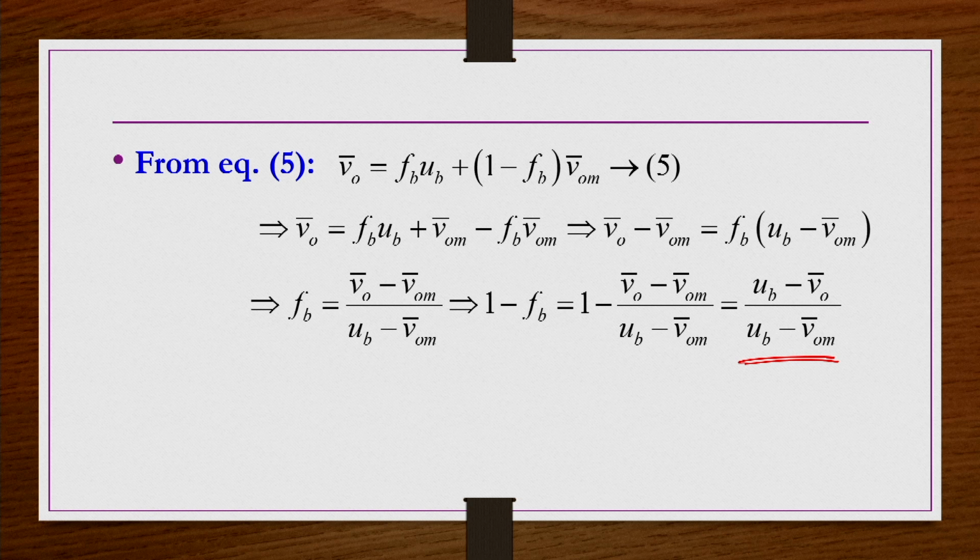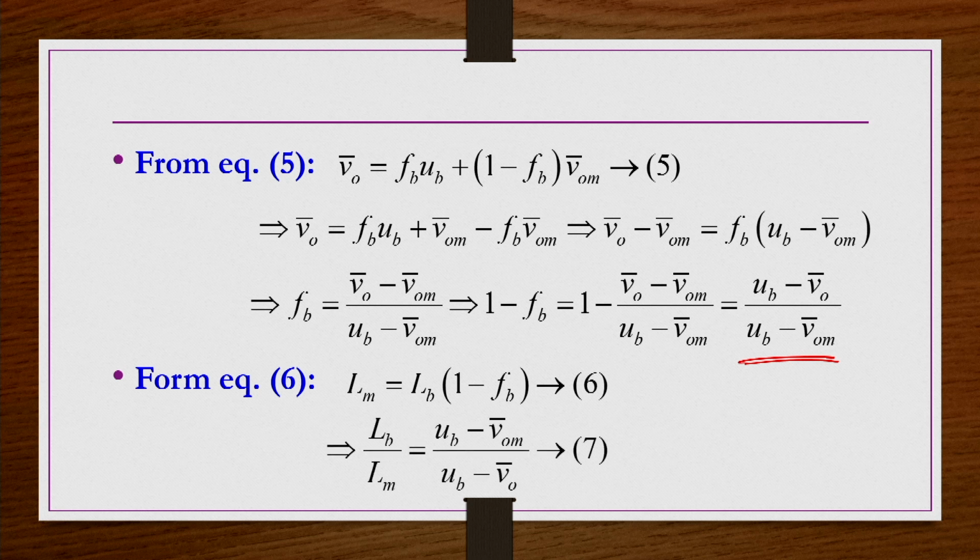Because if you want to know the height of the expanded bed under bubbling fluidization condition, LE, you should know 1 minus Fb, because Lm equals LE into 1 minus Fb. So, that is equation 6, Lm equals Lb into 1 minus Fb. Here Lb by Lm you can write as UB minus V0m bar divided by UB minus V0 bar, and then this UB you need to know.